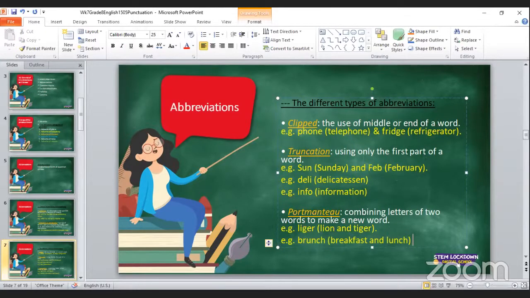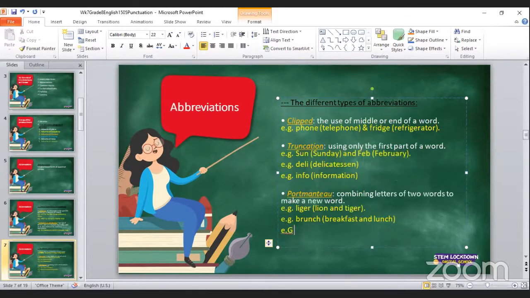And another example that has been given to us is smoke. No, sorry, it's smog, right? What is smog? Smog, which is smoke and fog. There are many more examples that I cannot write here, but okay.